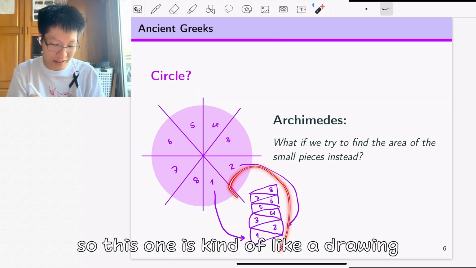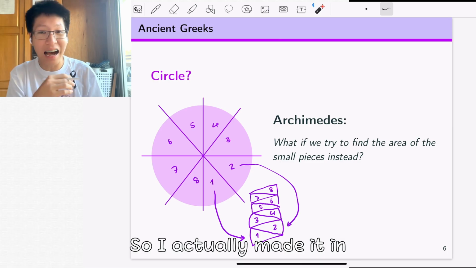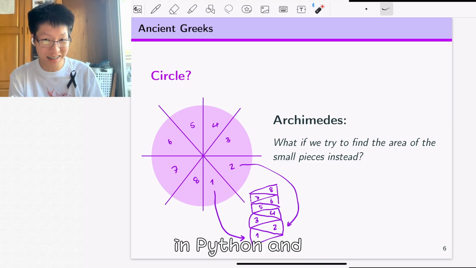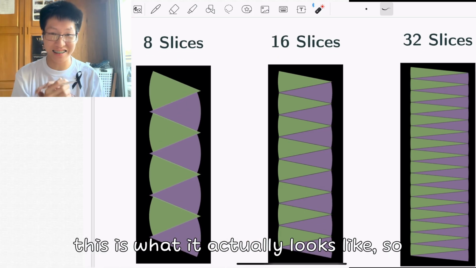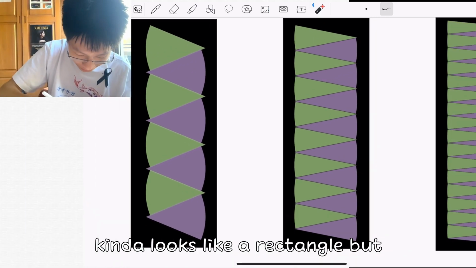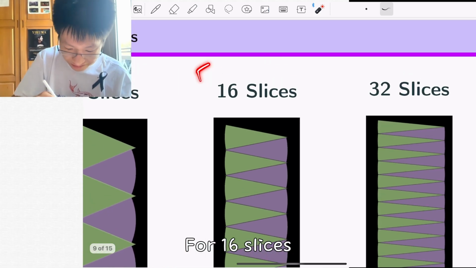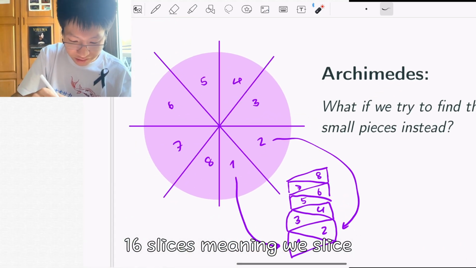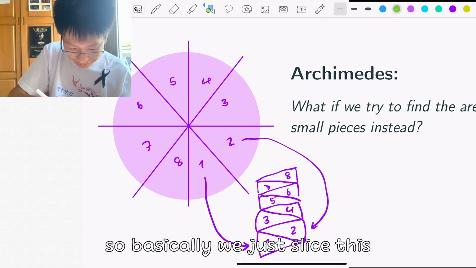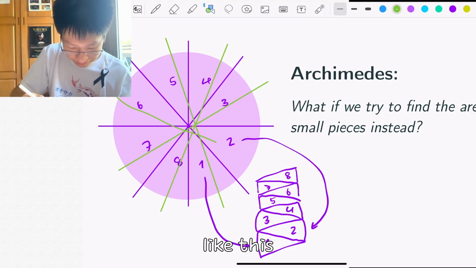So this one is a drawing, and I'm not really good at art, so I actually made it in Python, and this is what it looks like. For 8 slices, we get a shape that looks like a rectangle, but it's not exact. For 16 slices, meaning we slice this pizza even further, we just slice this even further, like this, like this.